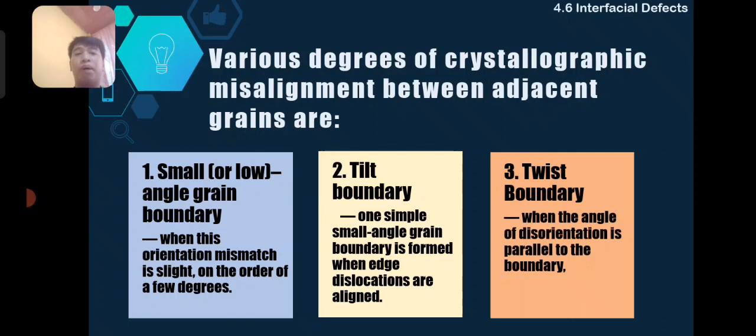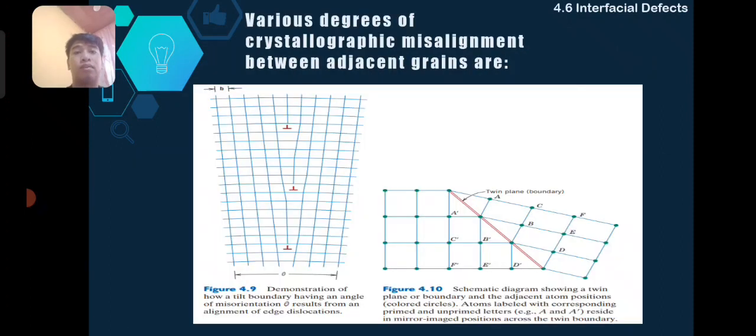So, ang twist boundary is when the angle of this orientation is parallel to the boundary. So, ang ginamit sa boundary is yung original na mga points na if iparallel natin siya sa sarili niya, ma-create tas ang twist boundary or twin boundary. So, next slide. Various degrees of crystallographic misalignment between adjacent grains are: first is sa figure 4.9.